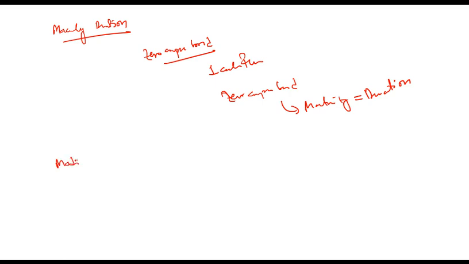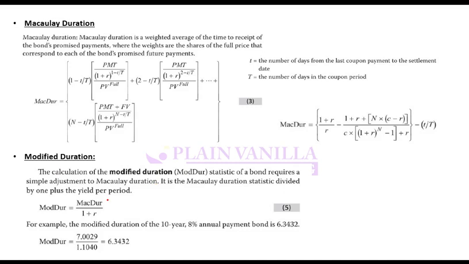What is modified? Modified duration adjusts Macaulay duration a bit. That is, it divides Macaulay duration by 1 plus yield or 1 plus R. So if you take Macaulay duration and divide it by 1 plus R, you get modified duration. I don't think you need to memorize this formula. We will just do an example of learning how it is calculated, and I think that should be enough.